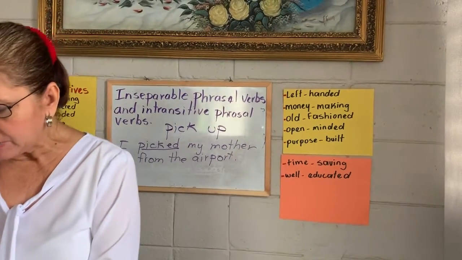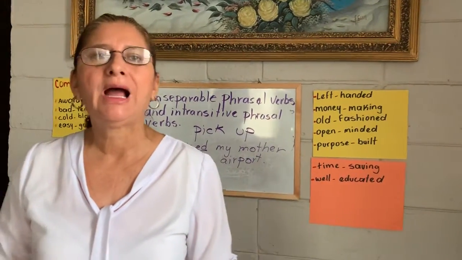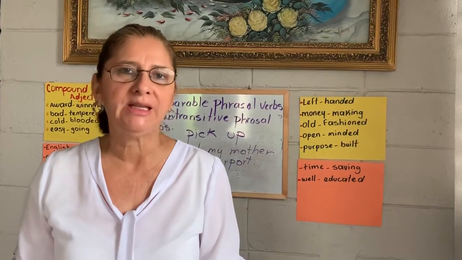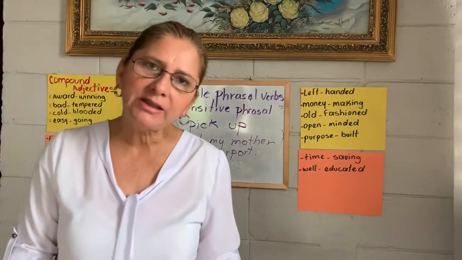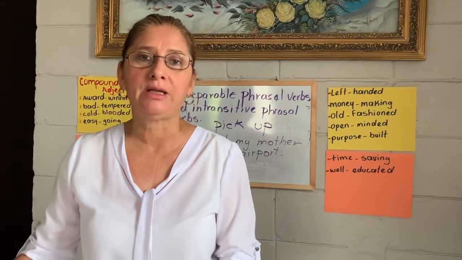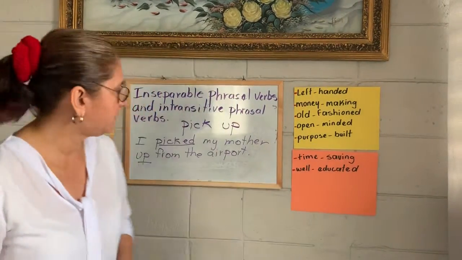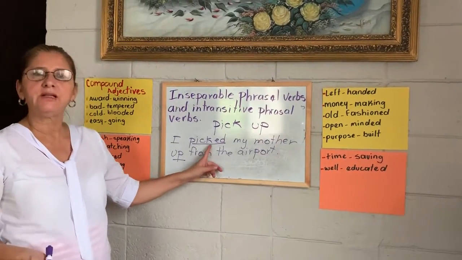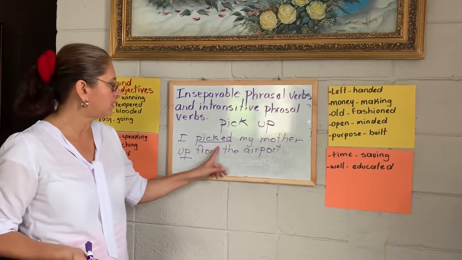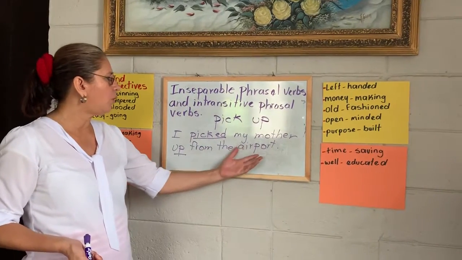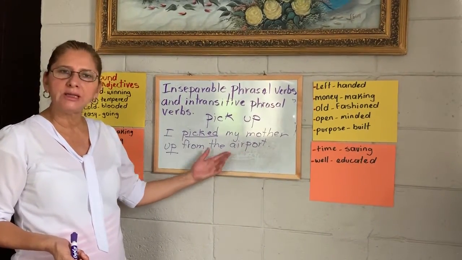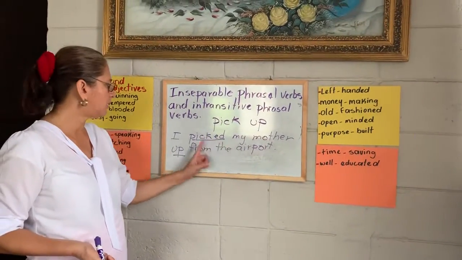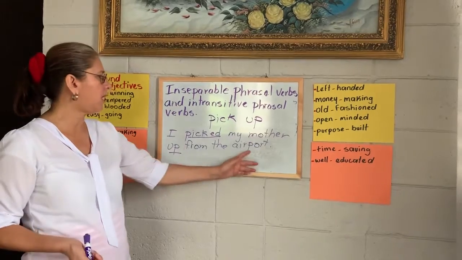An intransitive phrasal verb doesn't need an object in the sentence, and a transitive phrasal verb needs an object. This is an example of a transitive phrasal verb. Transitive, why? Because we write an object in the sentence. What is the object in this sentence? It is my mother. I picked my mother up from the airport.